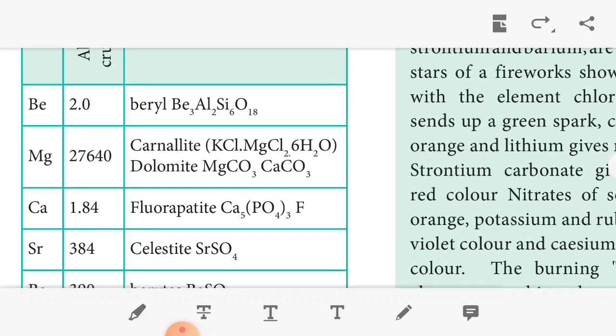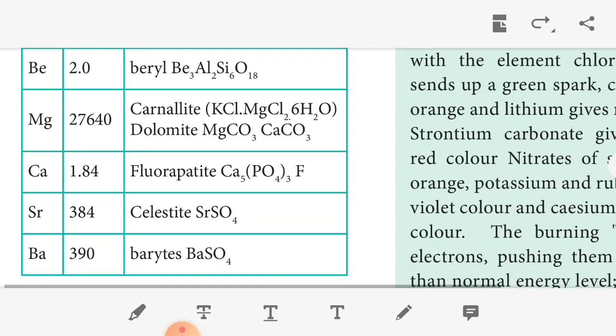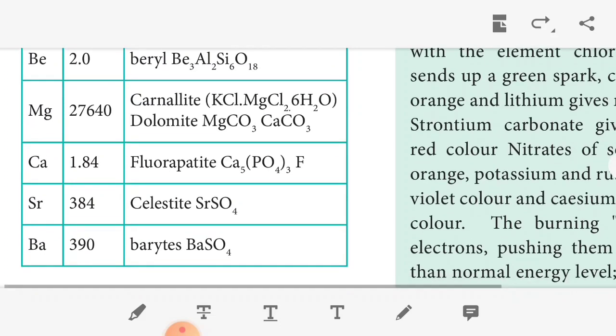Be3Al2Si6O18. Then magnesium, 27640. The important ores of magnesium are carnallite and dolomite. Then calcium is 1.84, its source is fluorapatite. Then strontium, silicate. Then barium, barytes.